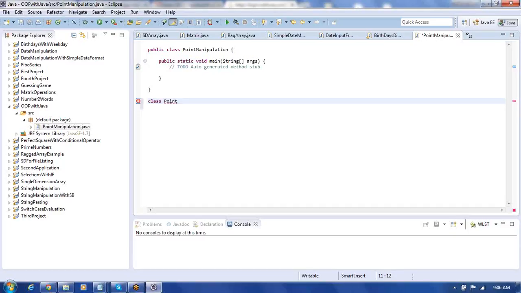So now this is called class point we make. Then inside this, we define the data. Put it as private, followed by int xc, the x coordinate. Similarly, private int yc.